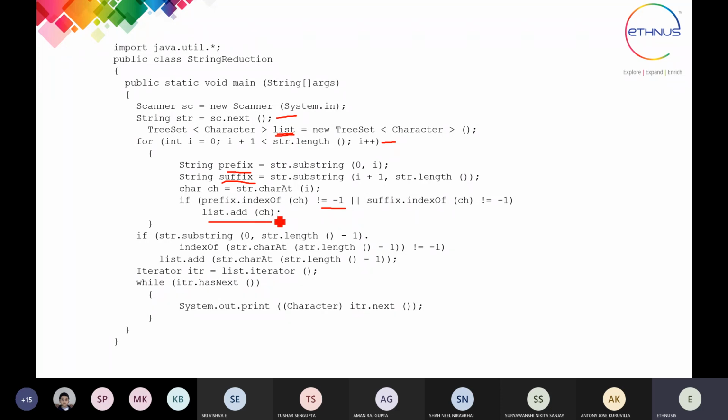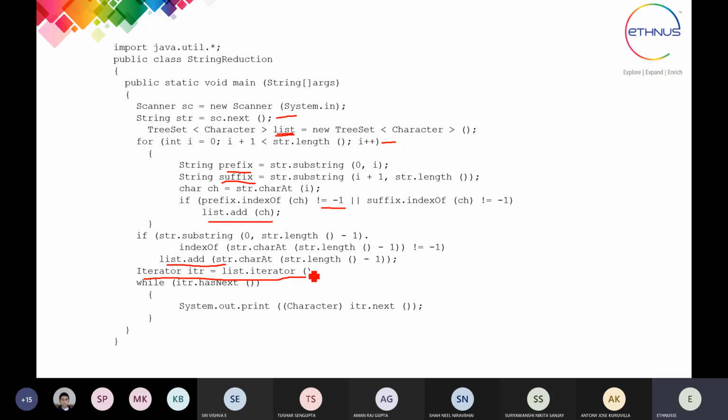And then we are going to add it in the list, and because we are using the tree set, we are getting the frequency of each and every character that is added to the list. After that, we are going to use the iterator object from Java. This is also another object in Java that is used for printing the given data variable in an iterative manner. So it will print whatever values are present in the list in the iterative manner.